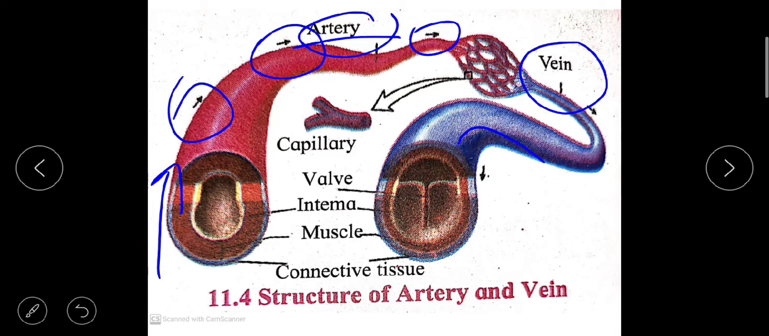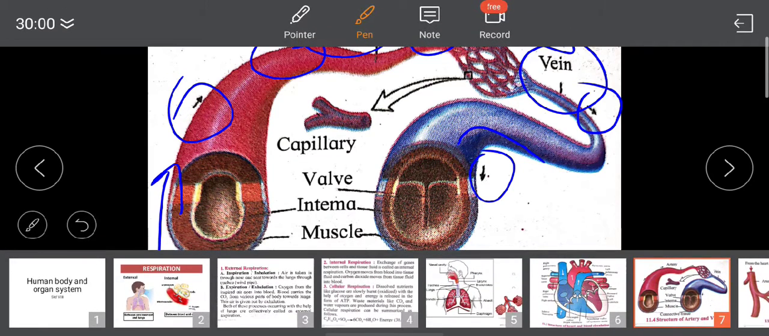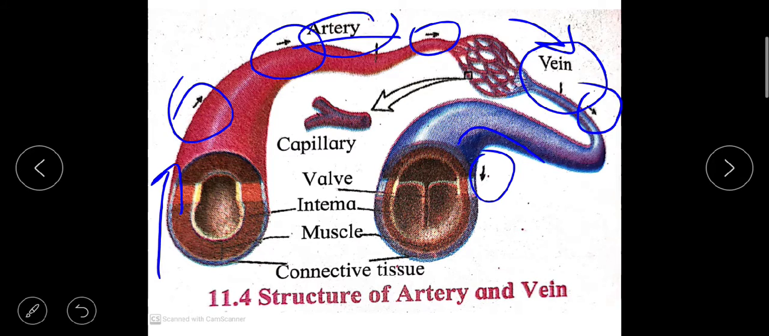Now next is the veins. These are the blood vessels which carry the blood towards the heart from the various parts of the body. This arrow indicates that it carries the blood from the various organs or parts of the body towards the heart. All veins except the one which is carrying the blood from the lungs transport deoxygenated blood, and most of the veins are superficially located in the body. Their walls are very thin and these are provided with valves. This is a valve. This partition is known as valves.